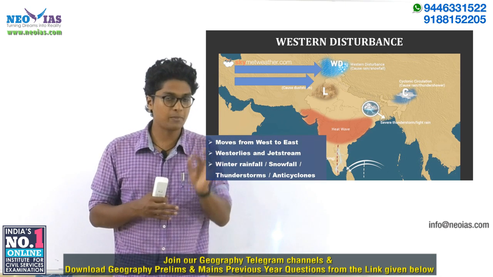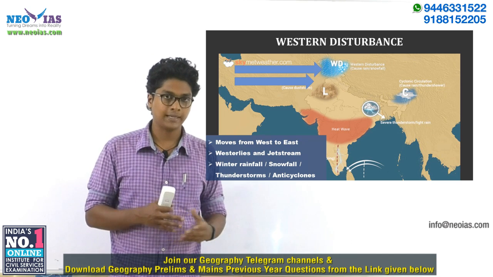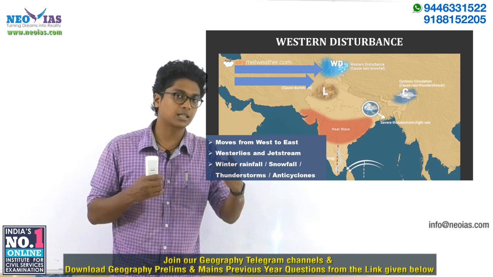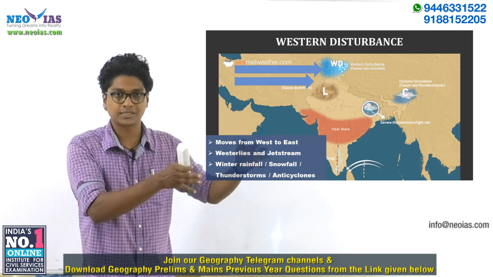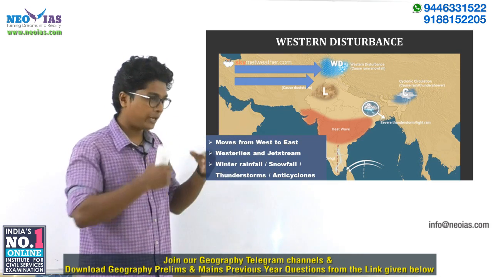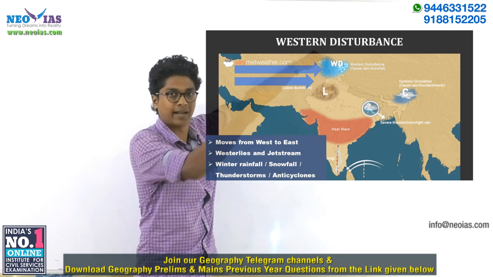But that doesn't mean the western disturbance occurs only during the winter season. They acquire more strength during the winter season, but they are also present during the summer season. During the summer, however, they will be more towards the upper, northern latitudes.